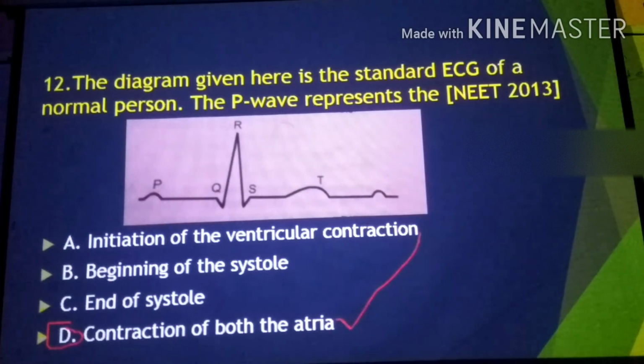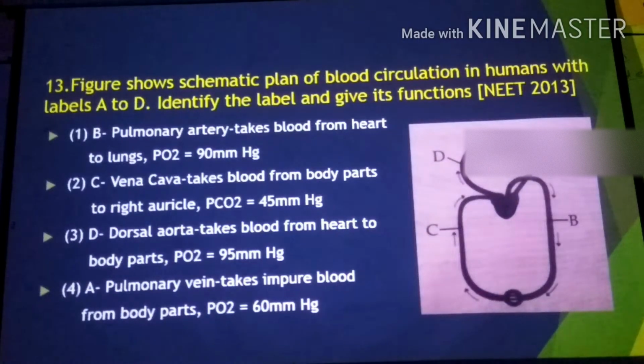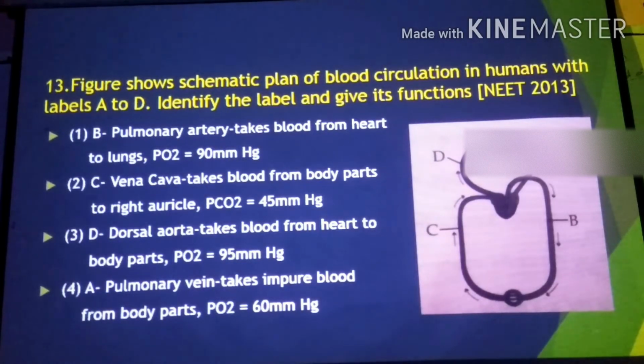Then next, let's move to the next slide. This is a question related to the two chapters, circulation as well as the breathing mechanism of human beings, human respiration, in 11th NCERT. You have to see NCERT page 272, where the partial pressures of CO2 as well as O2 are mentioned.